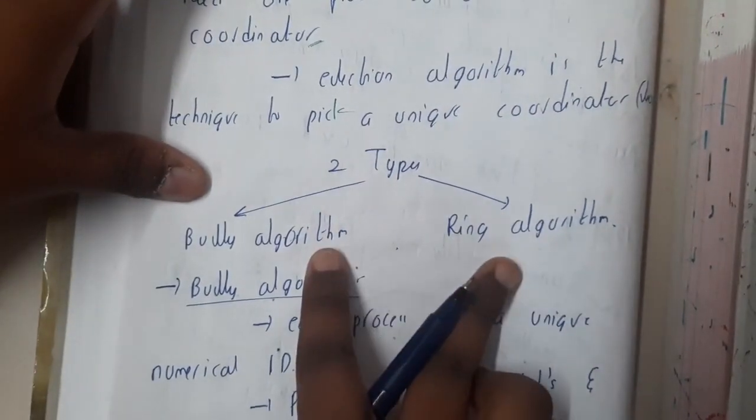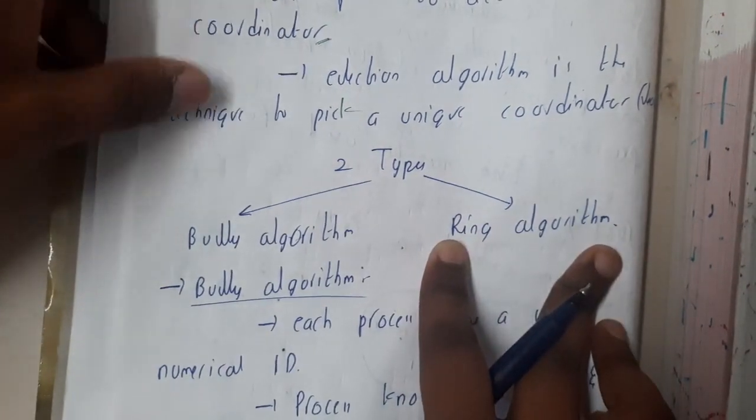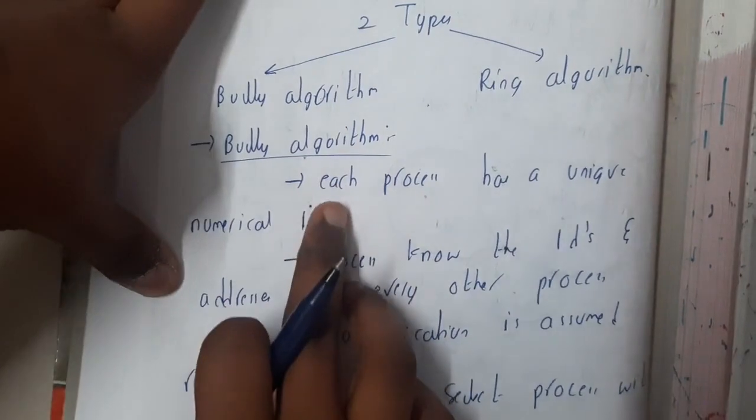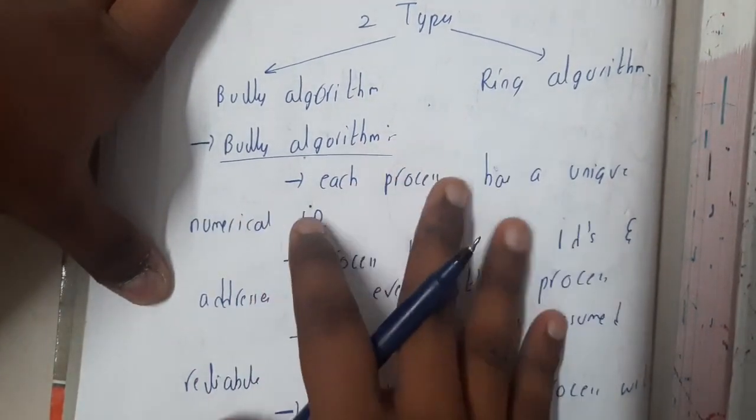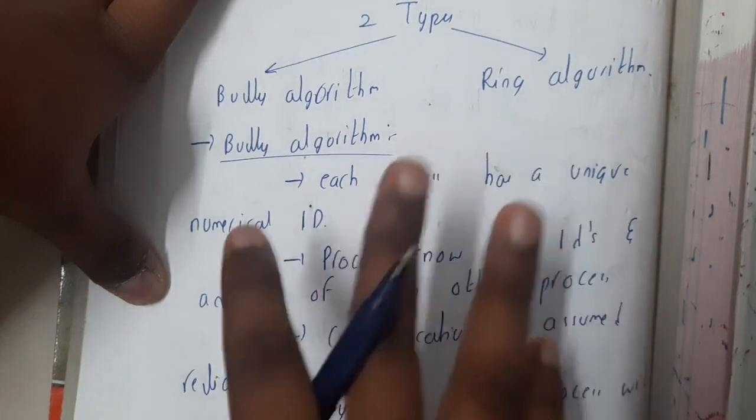There are two different algorithms, that is nothing but the bully algorithm and the ring algorithm. In this lecture we will be discussing the bully algorithm, and in the next lecture we will be discussing the ring algorithm.